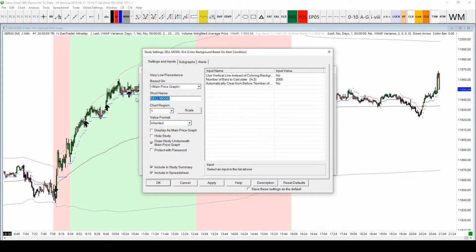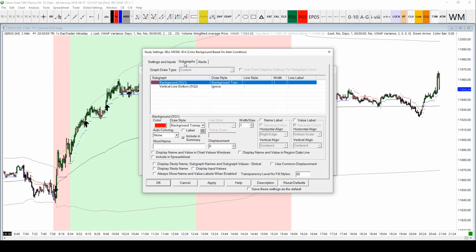If you want to rename that, you can rename it there, and you'll see that I've got 2000 bars to calculate here. You can increase that if you want to by changing it down here. That's how much to the left of data it's looking at. Okay, so let's go to the subgraphs tab, and you'll see that the background also says SG1 in brackets. That is what the color of the background is, and you'll notice that the color is red,